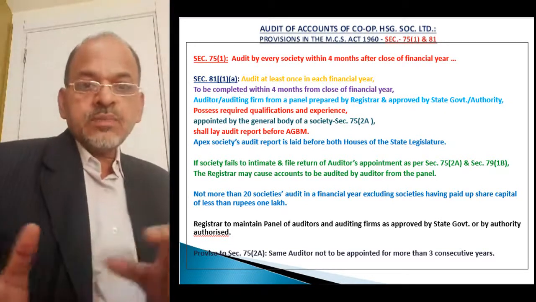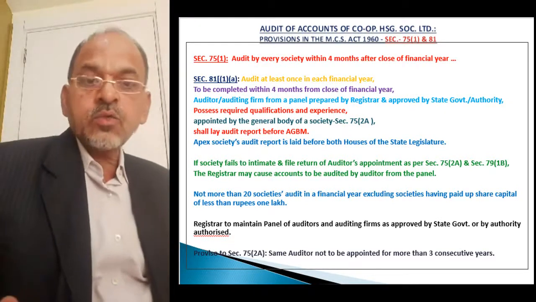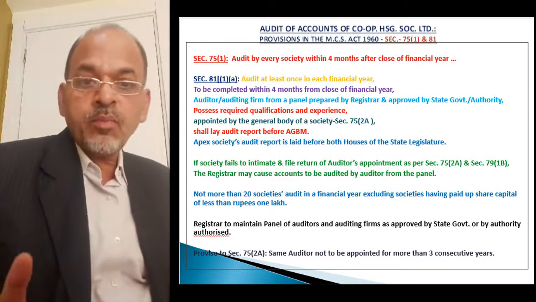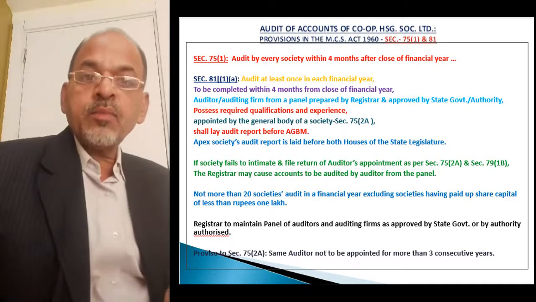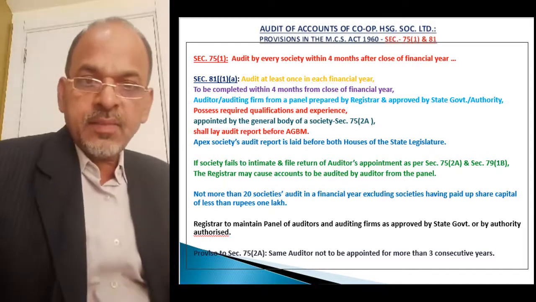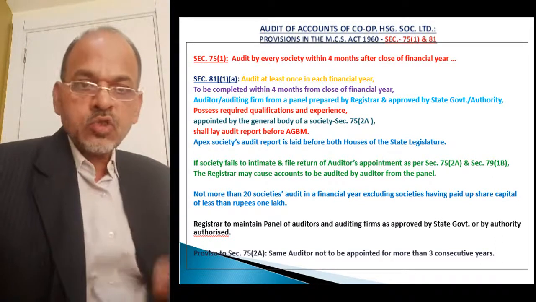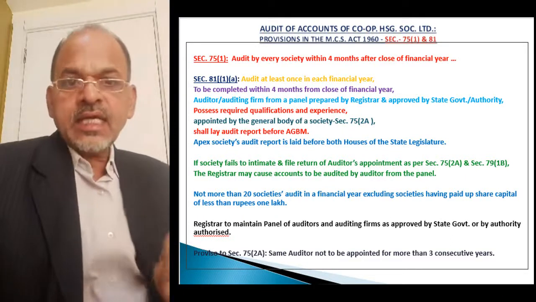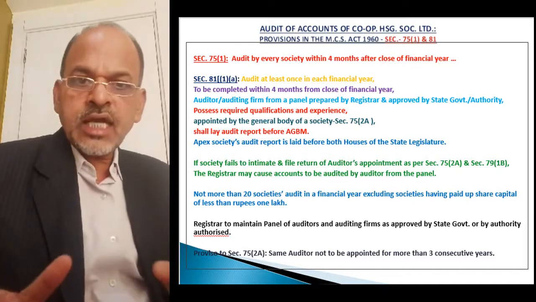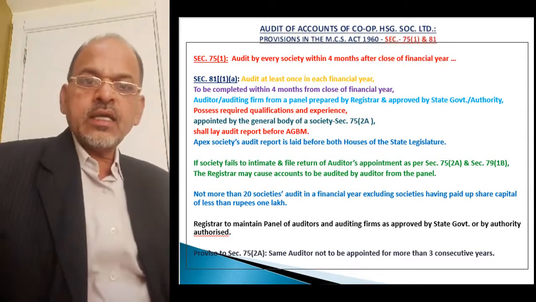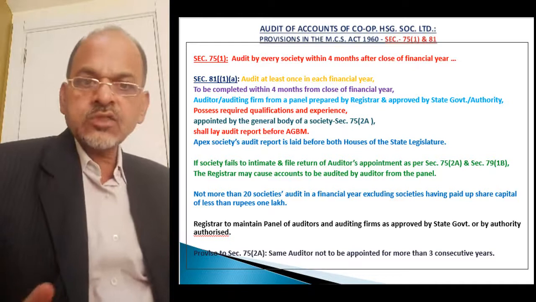So under these provisions, it is mandatory to file a return of appointment of auditors. Once you file return of appointment of auditor and intimate the registering authority that your society has appointed auditor, then the registrar will confirm that the society has appointed the statutory auditor at society's level only.